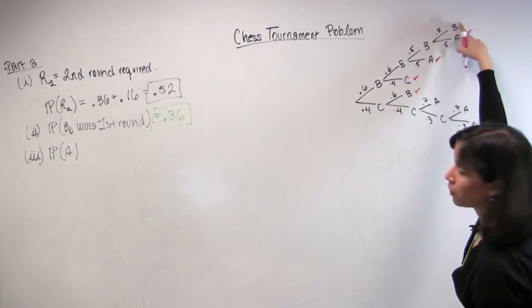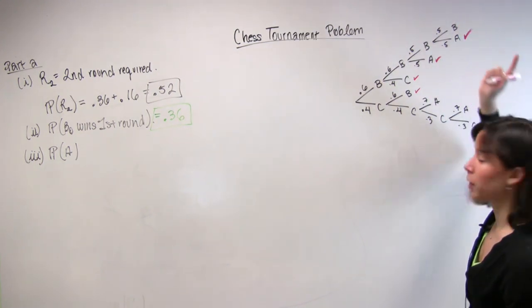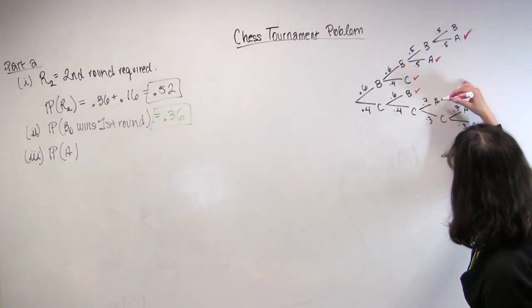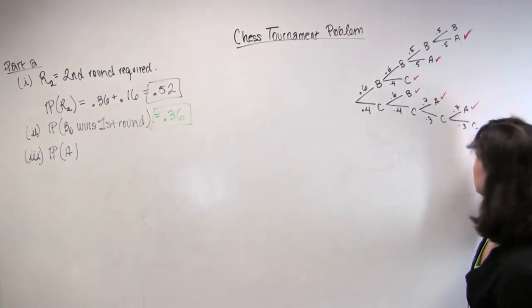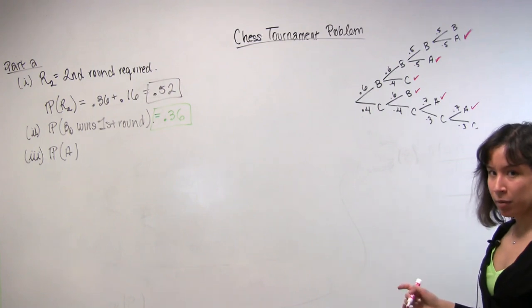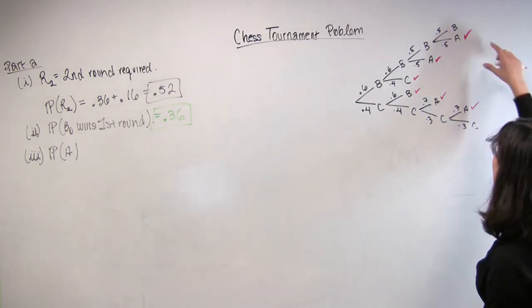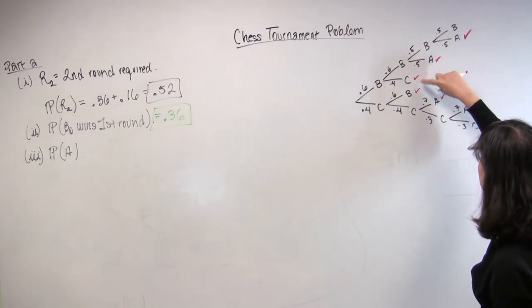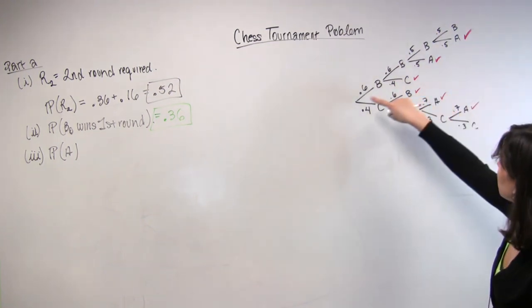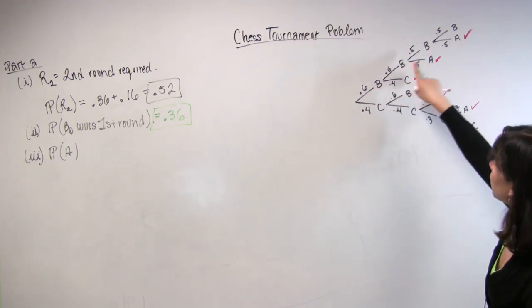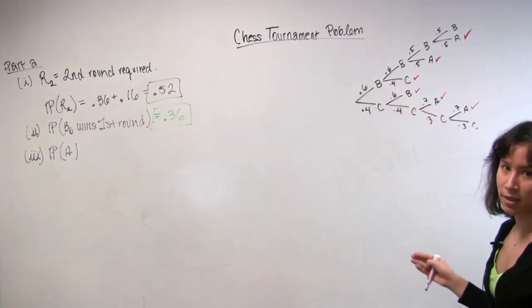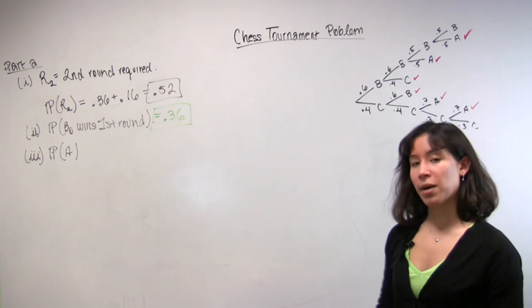Here, Bo is the new champion, so we don't want to include that one. And by symmetry, we also get this one and this one. So by my argument before, we know that the outcomes that comprise our event of interest are this one, this one, this one, this one, this one, and this one. So we could multiply the probabilities along each branch and sum them because they're disjoint to get the total probability.